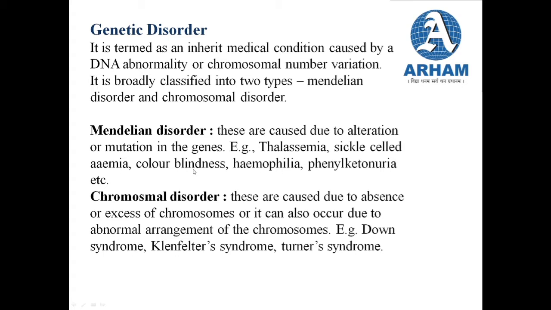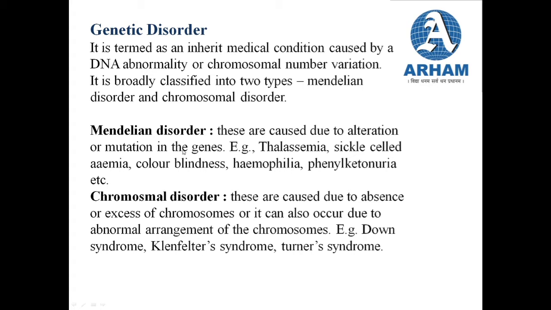The only example that we haven't studied is thalassemia, which we are going to study in this part. All of these examples are due to alteration or mutation of genes, so they are considered under Mendelian disorder.